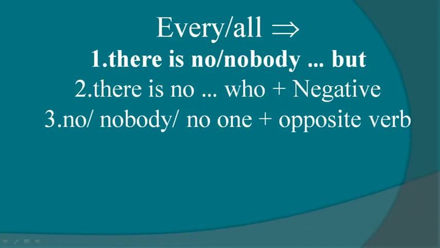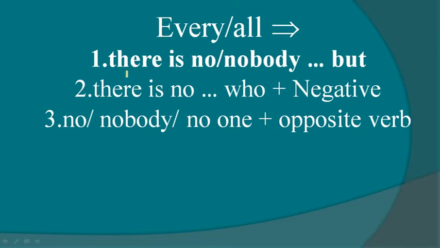next, every or all. If you get every or all in a sentence, there are three ways to solve it, to make it negative.